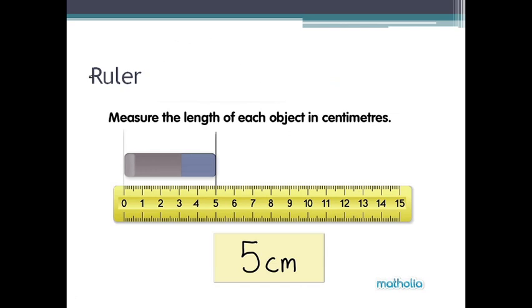Now first let us look into the working principle of a ruler that we use commonly to measure length. For example, if we want to measure the length of an eraser, we keep it close to the ruler and position one end of this object along the zero marking, and we look at the other end of this object and see where it lies. So this length will be equivalent to the corresponding length on the ruler, and here we can note that this length is 5 centimeter.